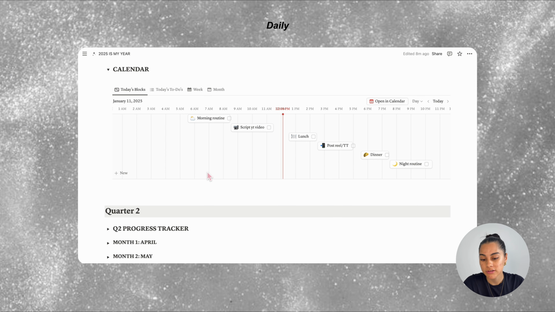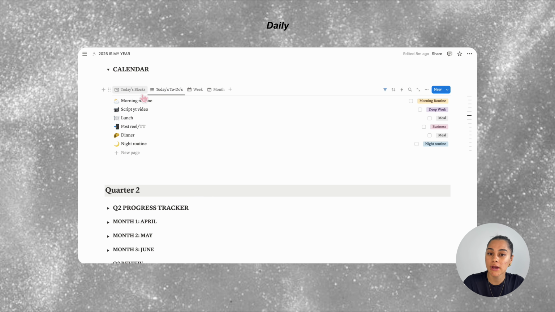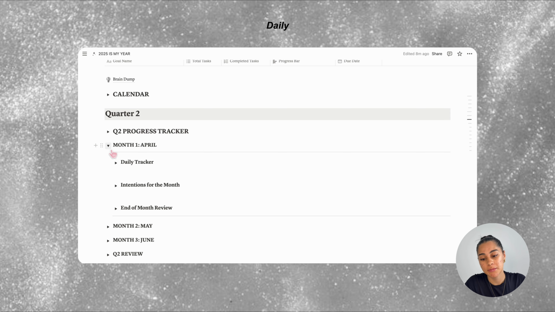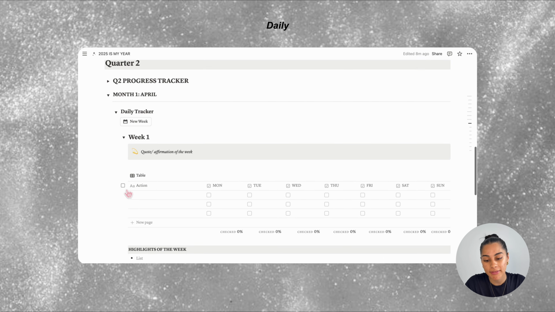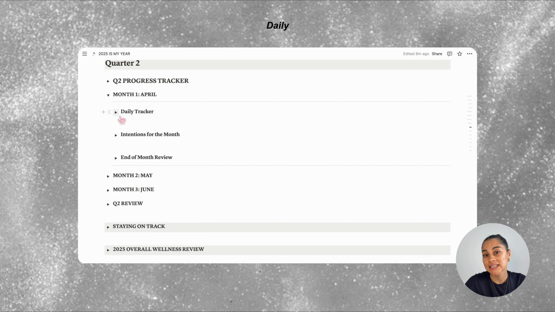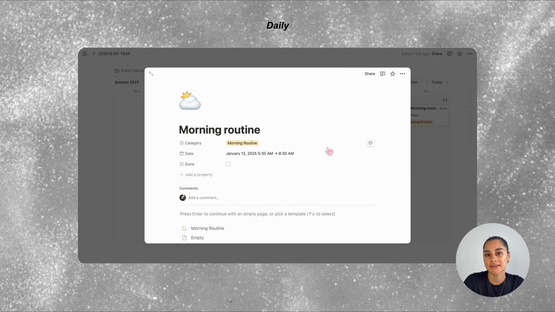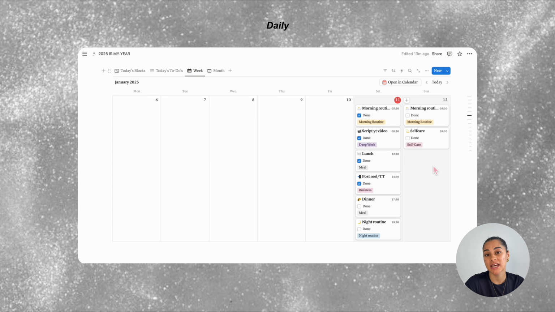In there, I'll have a look at today's blocks and today's to-dos. And throughout the day, I'll come back and tick off the tasks once I've completed them. After that, I'll open up the daily tracker in the month I'm in. I'll have a look at the quote or affirmation of the week, and throughout the day, I'll come back and tick off the actions I've completed in here. And at the end of the day, I will schedule my task blocks for the next day. So that's what I do on a day-to-day basis.